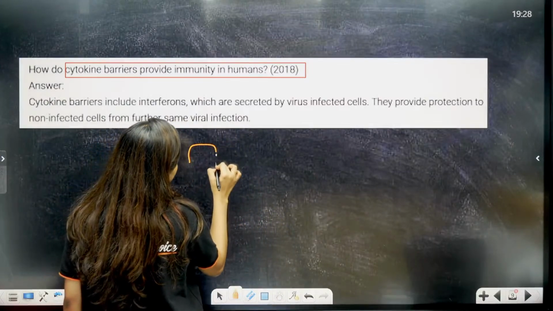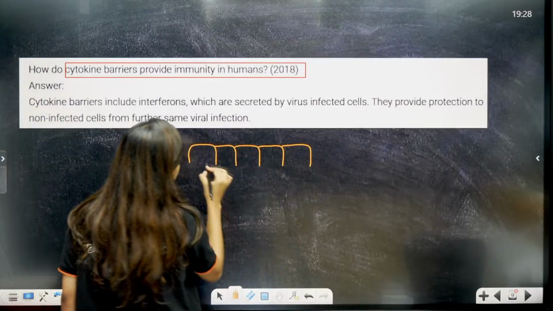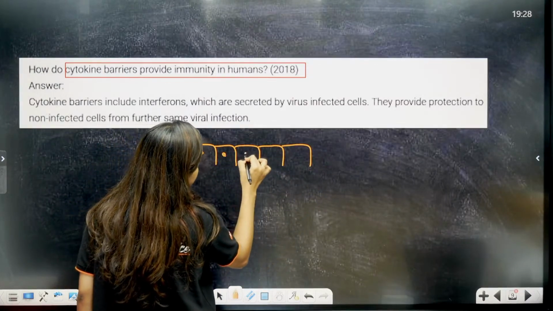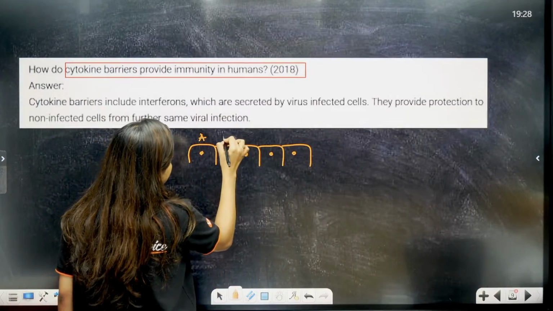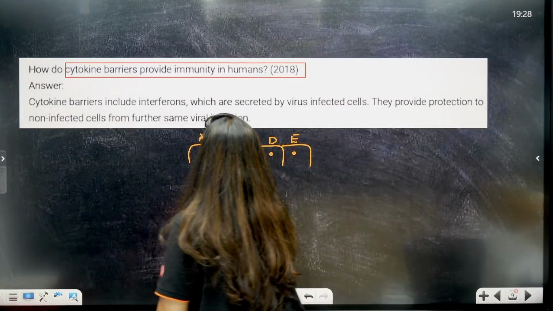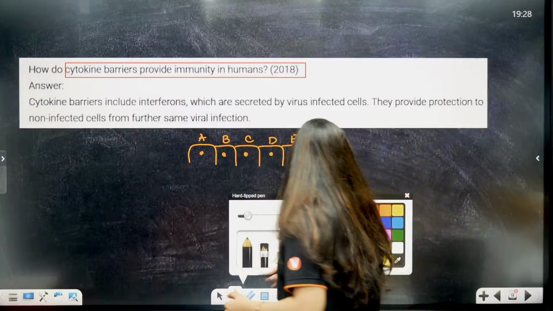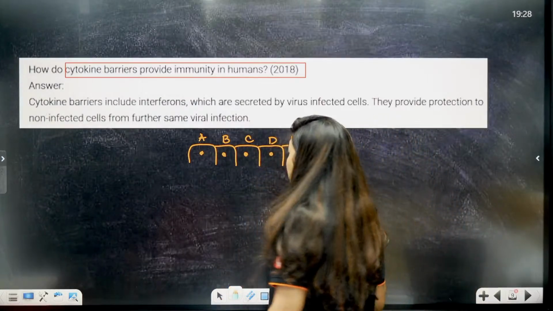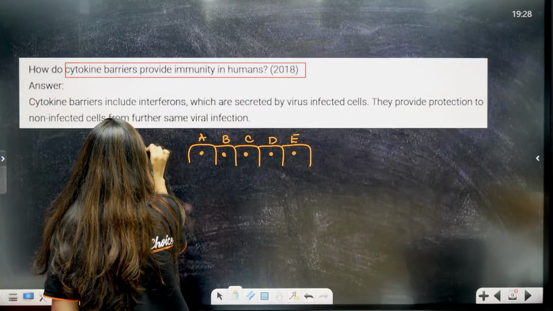So let's say you people are all neighbors. You are all neighboring cells. Cell 1, cell 2, cell 3, cell 4 and cell 5. So A, B, C, D and E. These are the five cells that are there. They are all neighbors, staying together happily. Now, one villain comes into their life. The villain is none other than your virus.